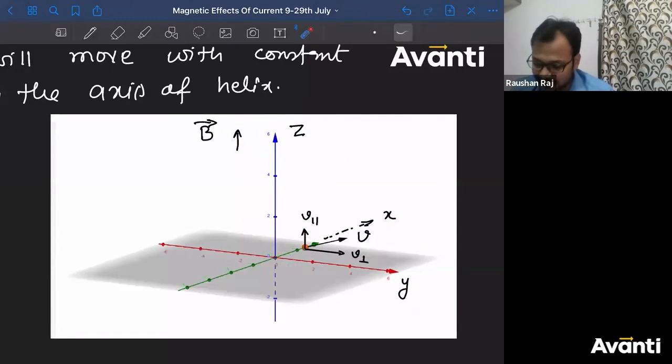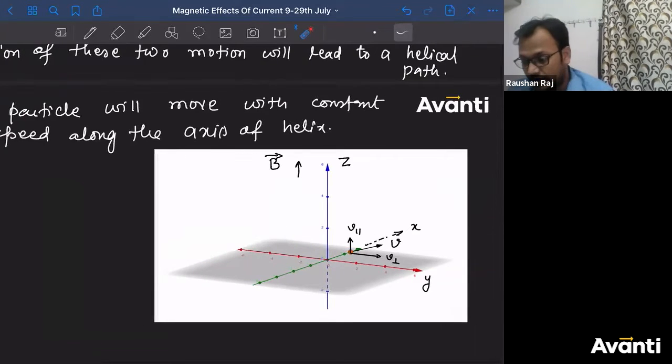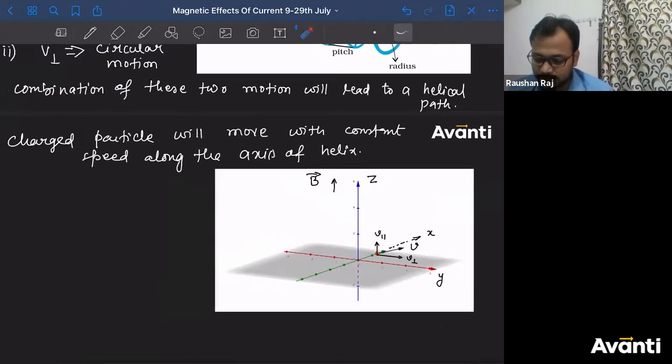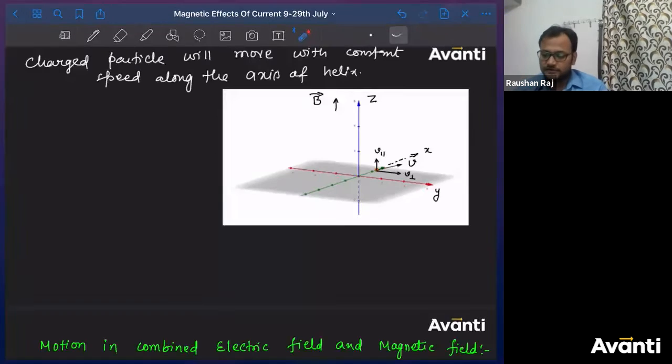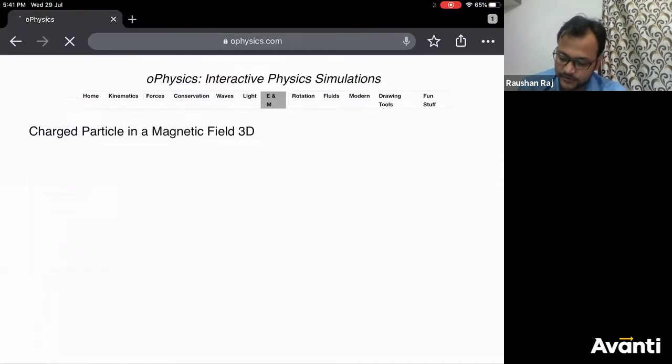So I'm going to show you the similar kind of thing in 3D. Okay? So yesterday I shared the website for physics simulations. If you have already referred to it, it's good. Otherwise, let me show it to you. Dekho, this was the website I'm talking about, and I told you it is quite useful for some of the topics, not for all of them.